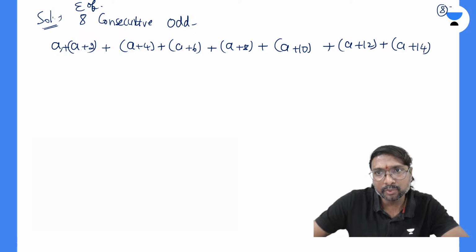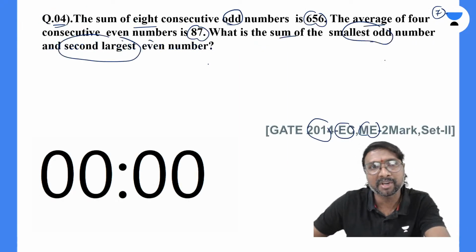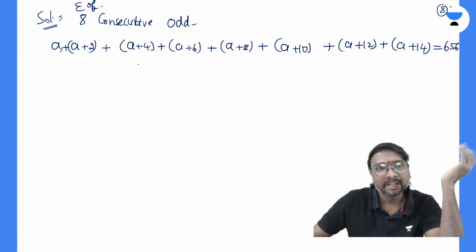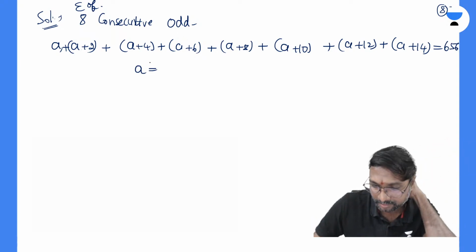That makes 8. So what is the summation given in the question? The sum of these 8 consecutive odd numbers is given as 656.